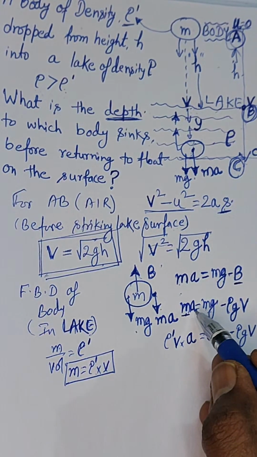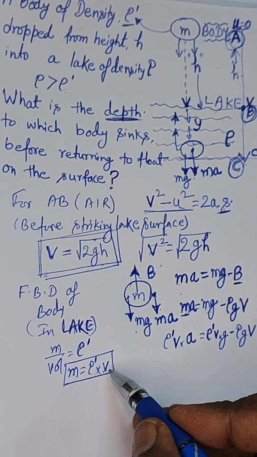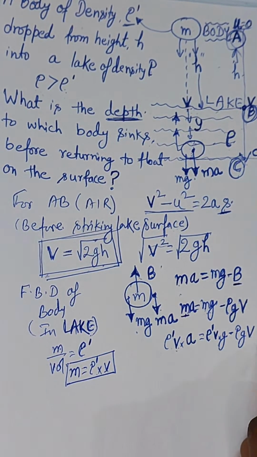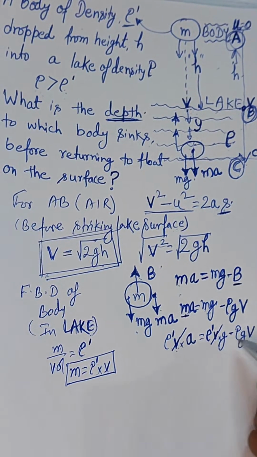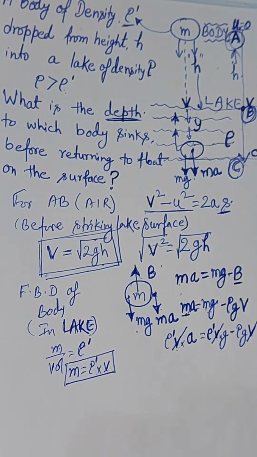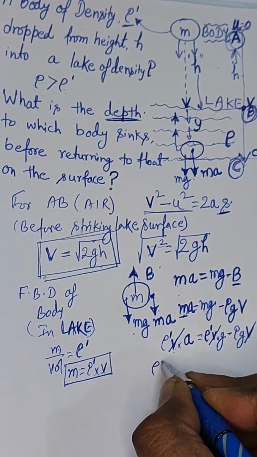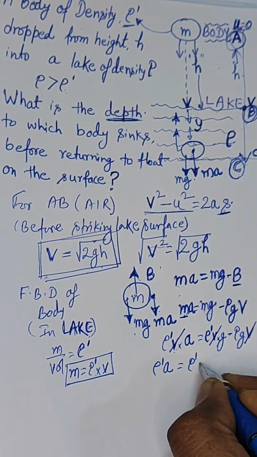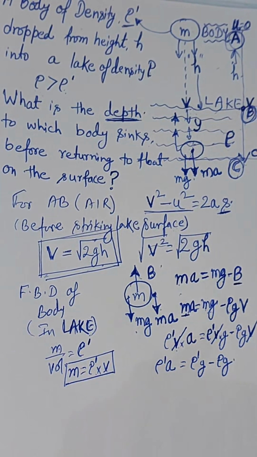So what we have taken in place of m, we have written rho dot into v. You can see v here, v here, v here, right? So just cancel this v, and we are left with rho dot a is equal to rho dot g minus rho g, isn't it?